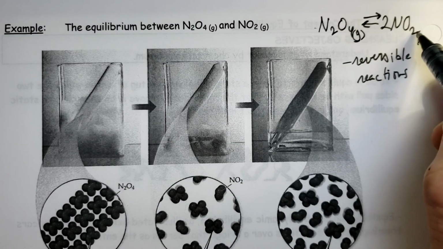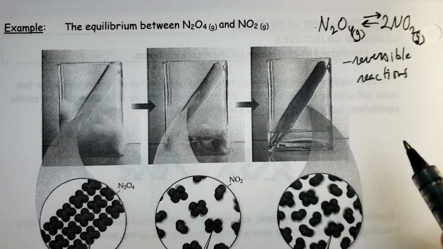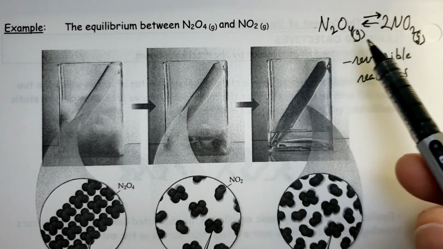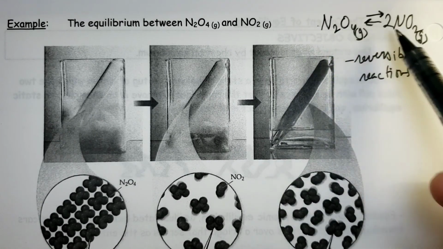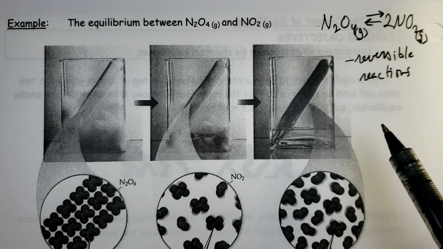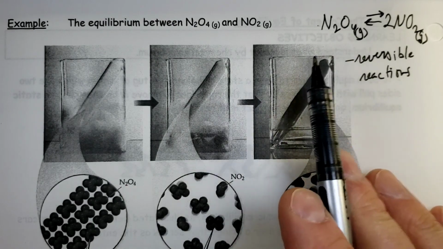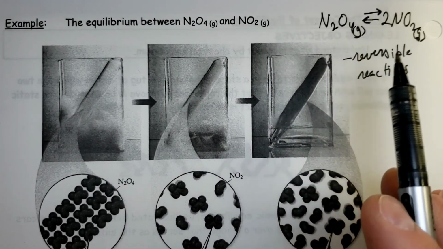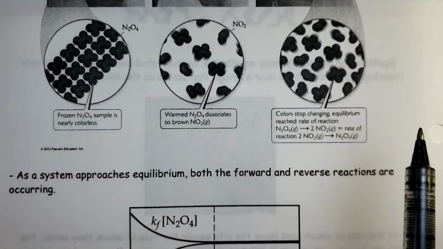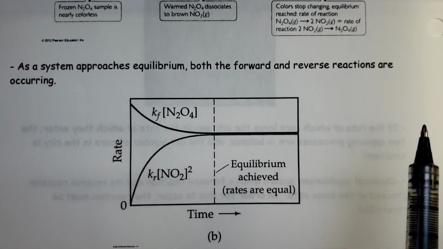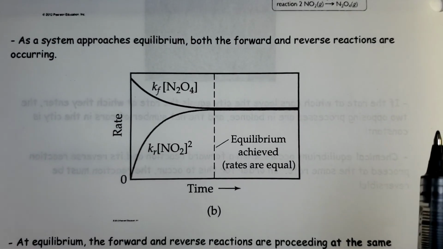This quite often happens with gases, for example. Of course, it doesn't occur with the frying egg. You can't get the original egg back, but gases, for example, can make one gas or two gases, then go back and form this. So that would be a reversible reaction as well. So if I was to have a sealed container and place these gases in there, eventually what would happen is that they would reach equilibrium. In a closed system, things always achieve equilibrium.